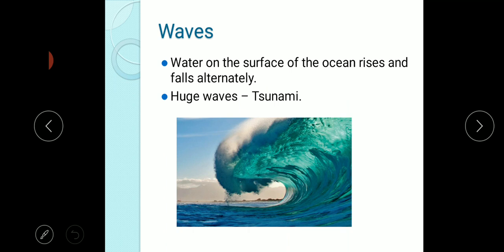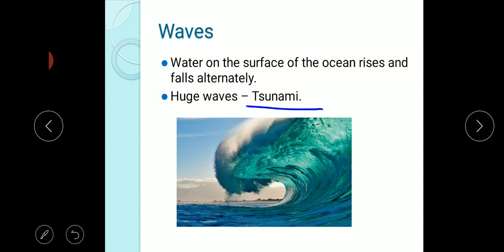An earthquake, a volcanic eruption, or underwater landslides can shift a large amount of ocean water. As a result, huge waves called tsunamis form, which may be as high as 15 meters. The largest tsunami measured was 150 meters in height. These waves travel at a speed of more than 700 km per hour. This was a tsunami caused in 2004. It created wide damage to the coastal areas near India, right?